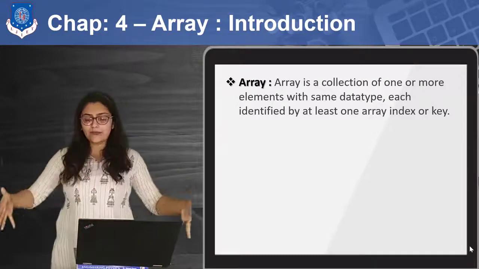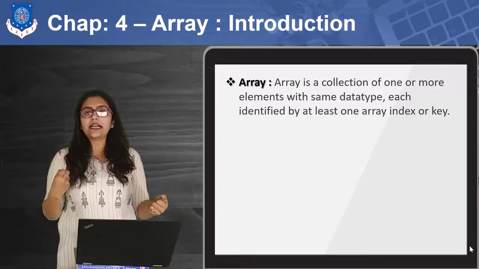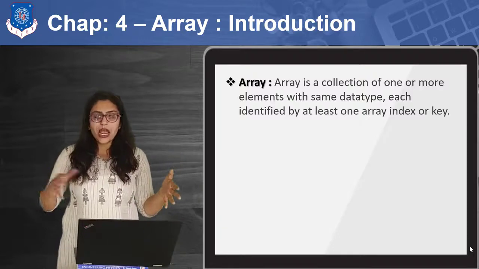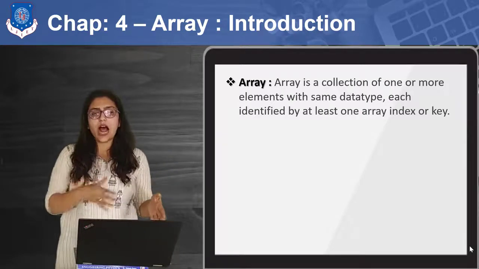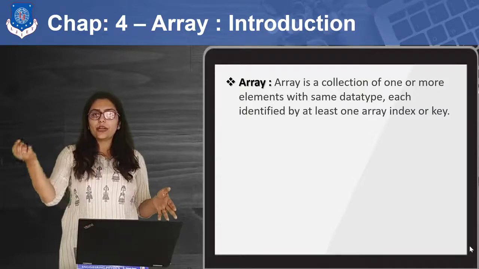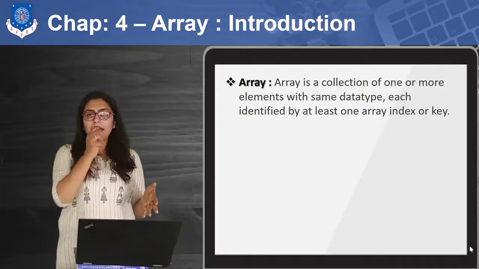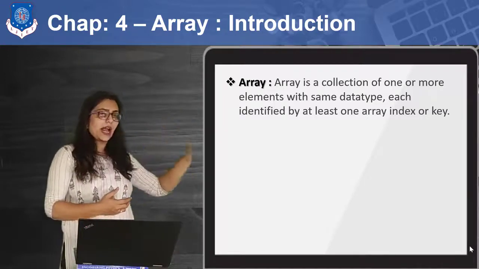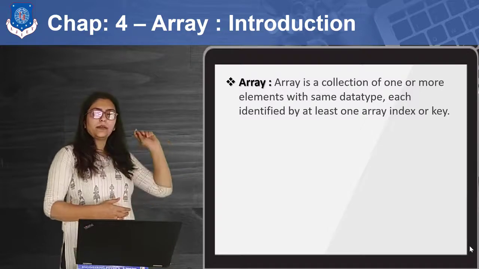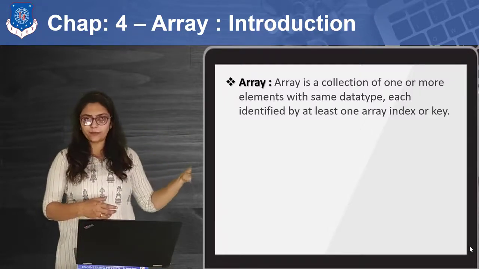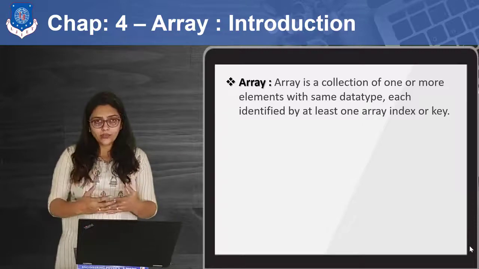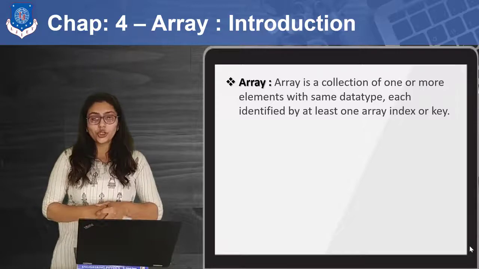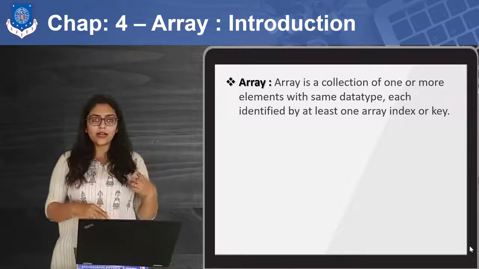Second rule: if you have so many values, how can you identify one particular value? Suppose you have a bucket labeled A, and it has many white balls. How will we identify one? You can just use your marker and paint a number on each ball, right? So you can identify that inside that A bucket I want the 5th ball, or the 7th ball, right? So indexes are given to each array element so that it can be identified uniquely. So what are these two requirements for an array?